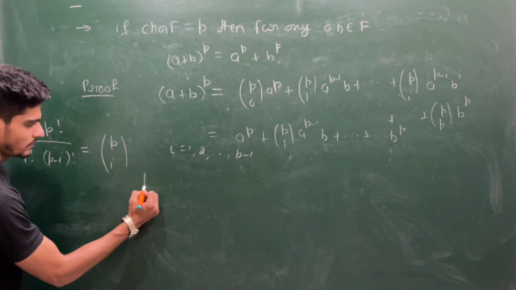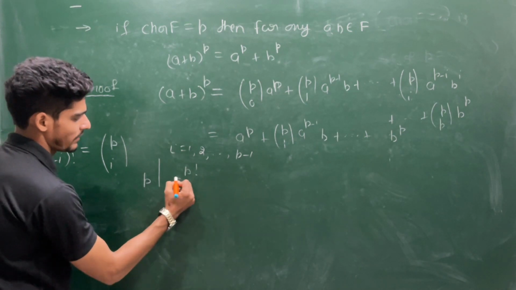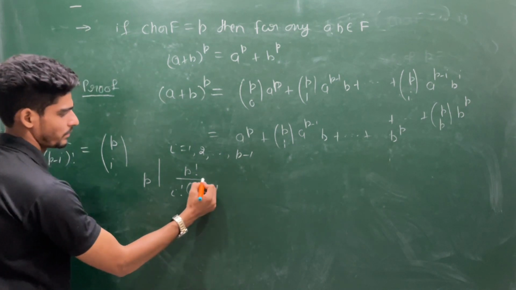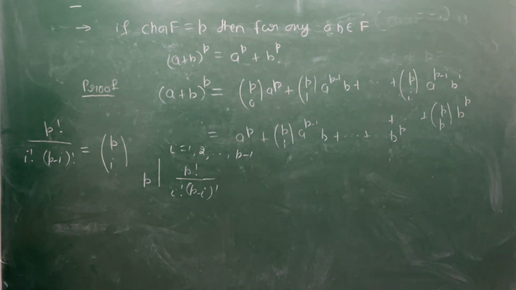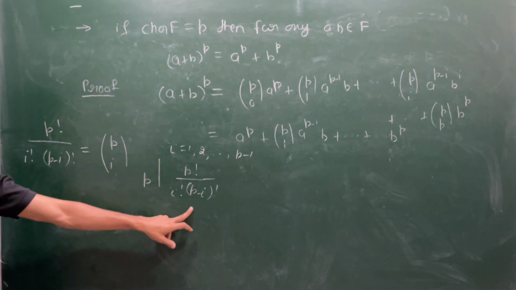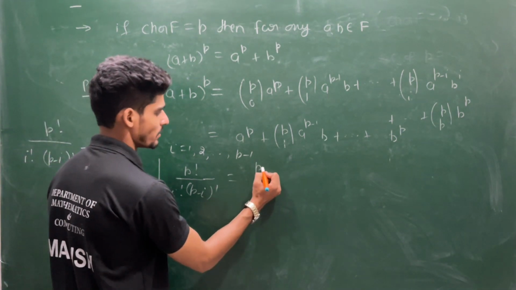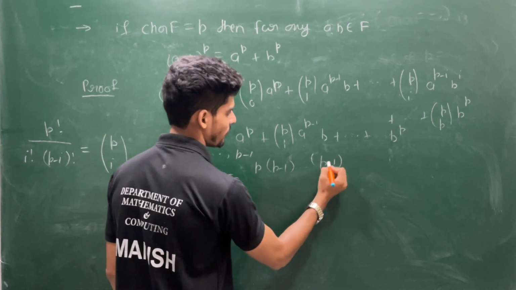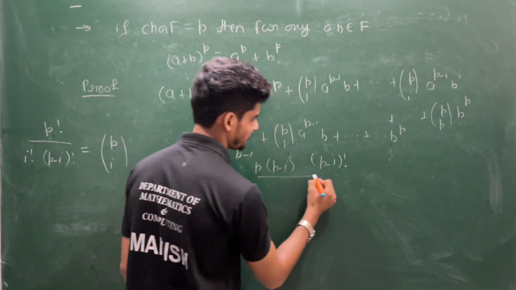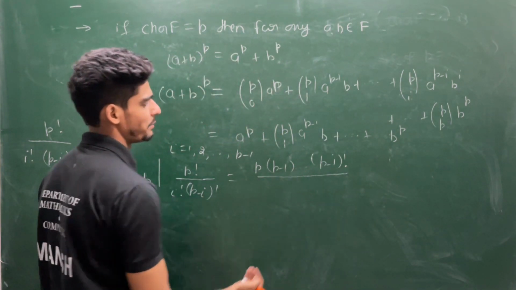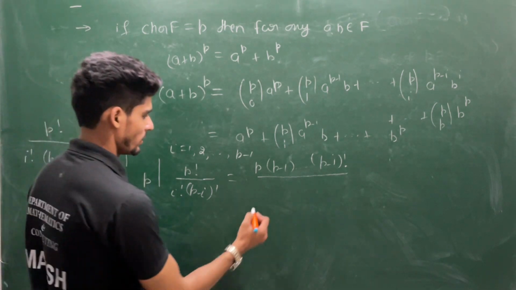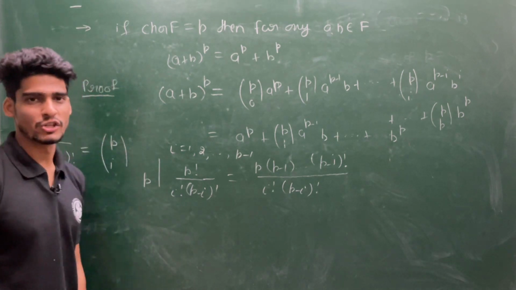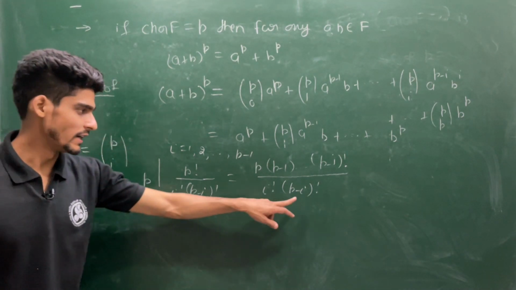Can I say this thing? This p always divides p factorial over i factorial times (p minus i) factorial. Can I say this? Yeah, definitely I can say this, because if you expand this, suppose p into p minus 1, and at some stage you will have p minus i factorial, and before this you will have p minus i plus 1. Say it is i factorial (p minus i) factorial. You will have a situation like this. So you can cancel out this with this,